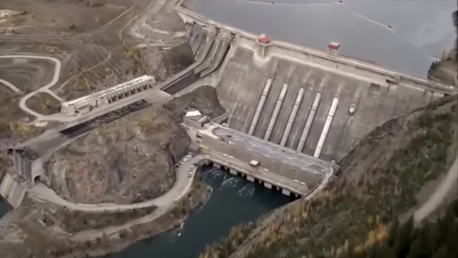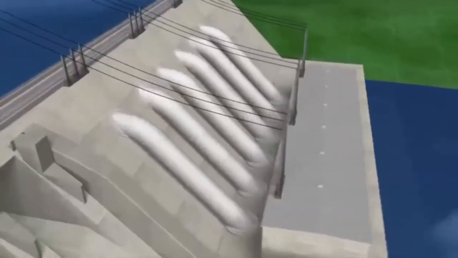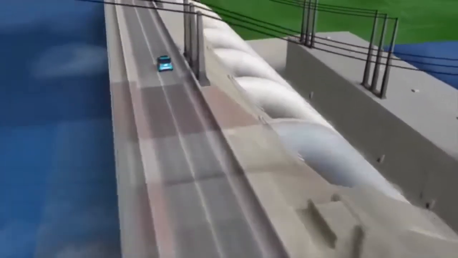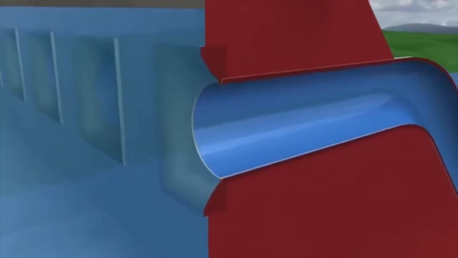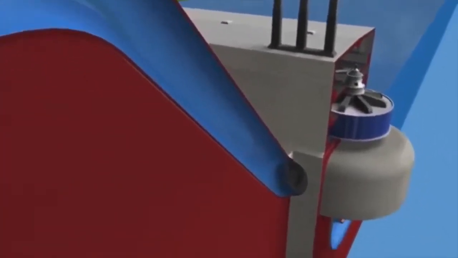Water is also central to hydroelectric power plants, which use dams and other approaches to capture the energy in moving water. Hydroelectric power is a domestic source of energy that relies on the water cycle. It allows each state to produce its own energy without being reliant on international fuel sources.